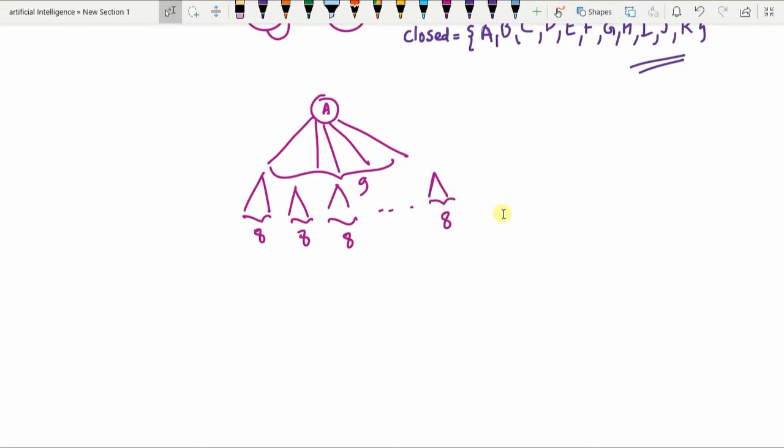And then in the next turn, for each of these 8 moves there are 7 moves each, and so on. So the number of nodes at every level increases exponentially as we go deeper down the tree.